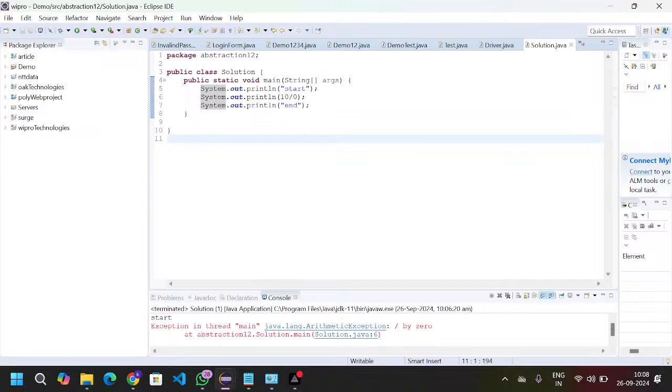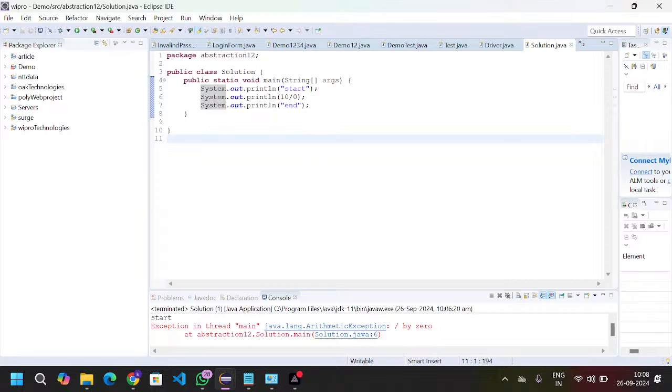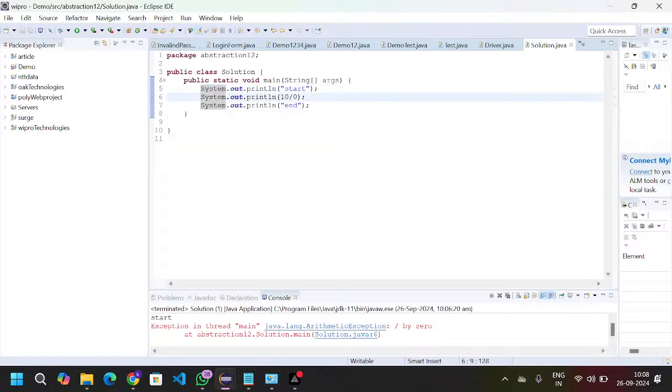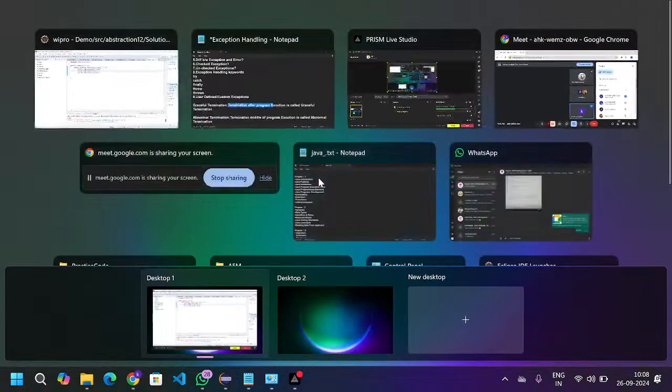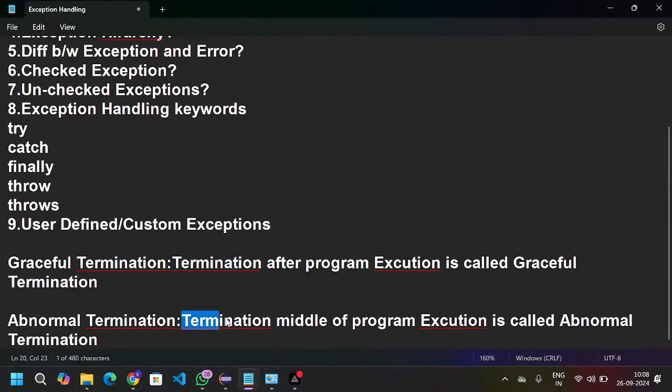Generally, with normal statements, as a programmer, we are responsible to execute all the statements. If all the statements execute, that is called graceful termination, or we can say successful termination. If the controller gets terminated in the middle of the program execution, that is called abnormal termination. Termination in the middle of the program execution is called abnormal termination.